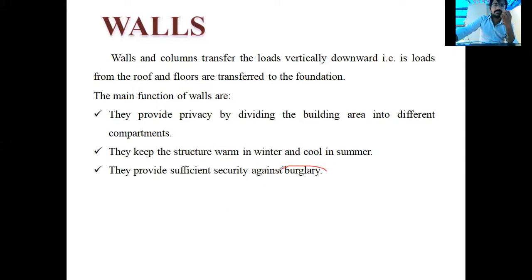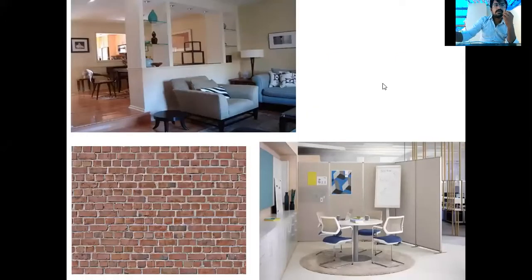Burglary means theft, robberies and all. If walls are not there, what will happen? Robberies will happen. So walls provide some security. Okay, next we will see walls. This is a temporary wall. The third one is a temporary wall. This is a permanent wall, right?